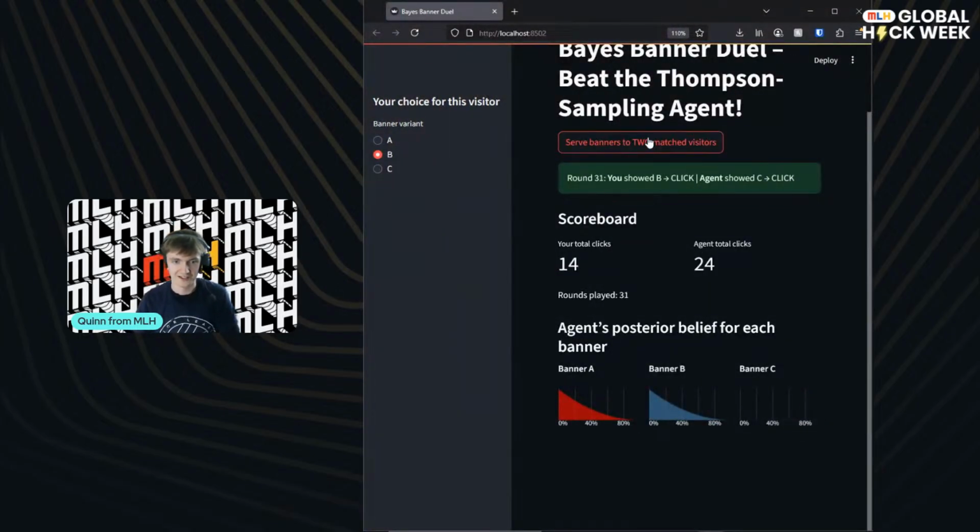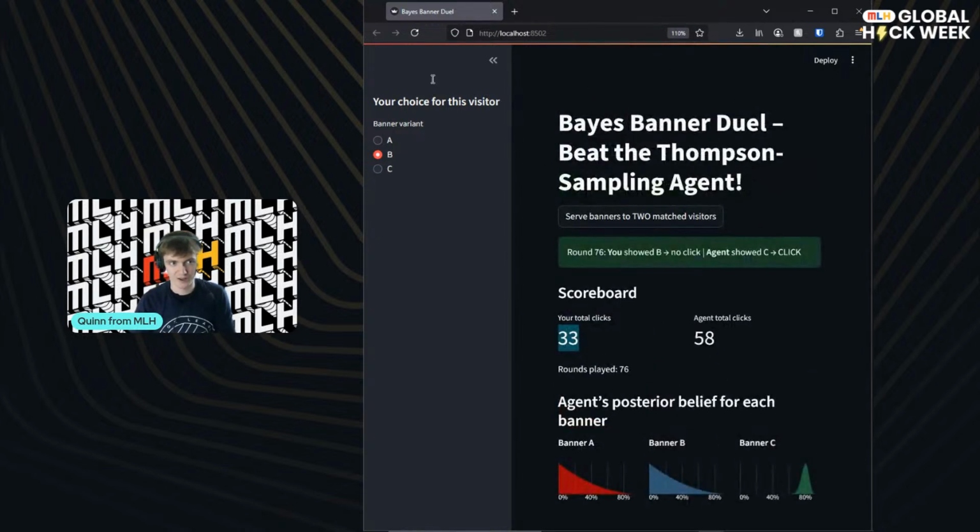So we'll just spam this and we'll see. It's picking C. It really loves C. It's not even bothering to pick B or A, and it's correct. Immediately, it's really confident in itself. It's getting really high clicks. This is pretty impressive, and it shows you the power of using Bayesian methods in decision making.